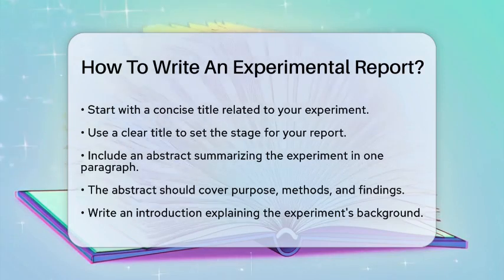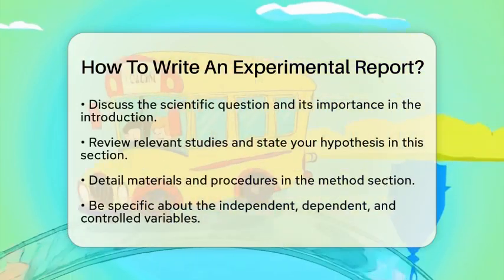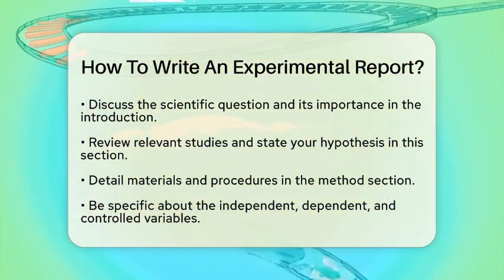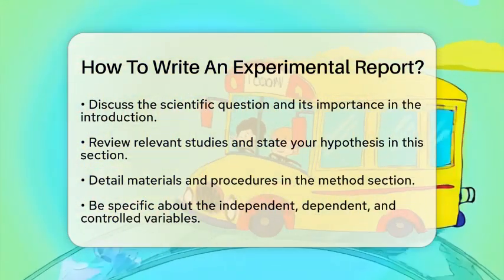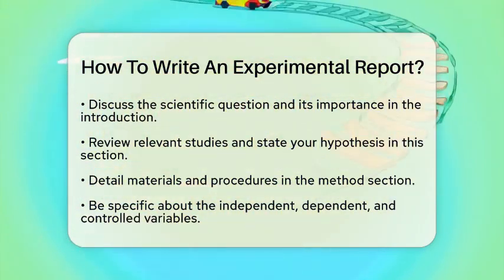Next, include an abstract. This is a brief summary of your entire experiment, usually just one paragraph. It should cover the purpose of your experiment, what you aim to find, how you conducted it, and what you discovered. This section allows readers to grasp the essence of your work quickly.